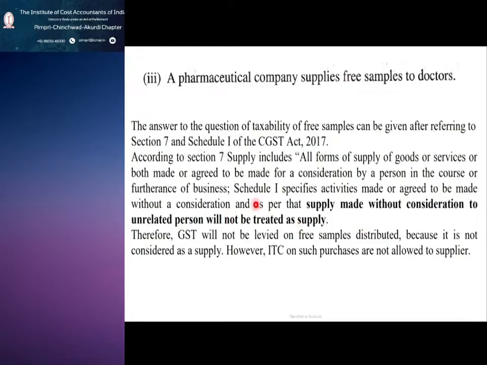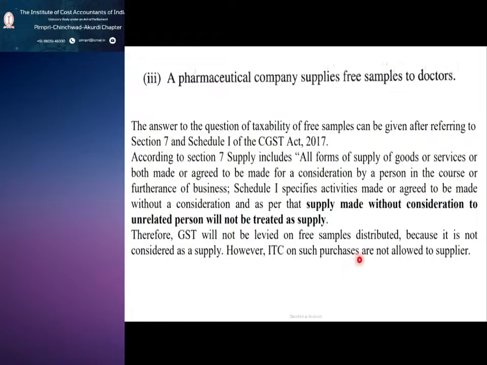So you can see this answer also. Schedule 1 specific activities made without consideration: supply made without consideration to unrelated person will not be treated as a supply. Therefore, GST will not be levied on free samples distributed because it is not considered as a supply.